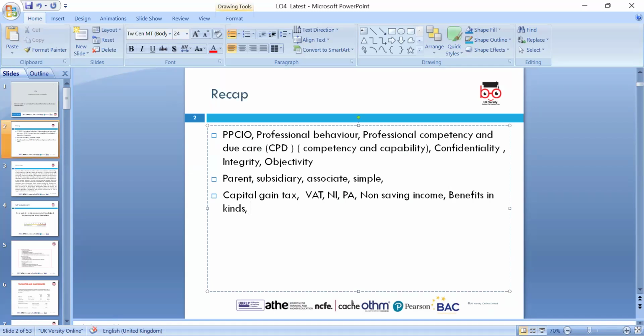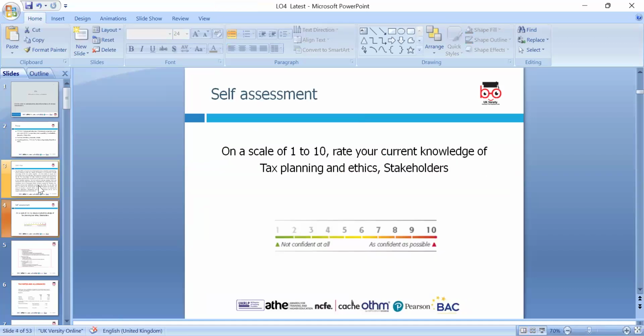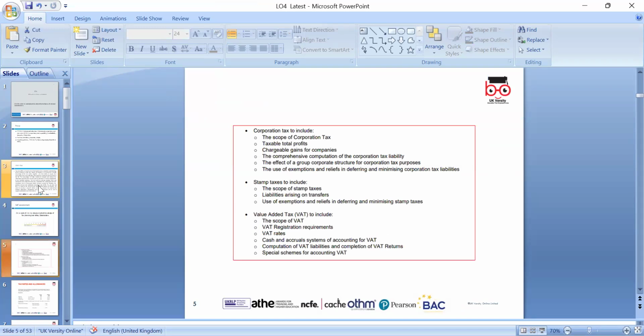We discussed those in the previous lesson, and today the focus will be more on stakeholders and tax planning, which is legal, of course. We can plan and advise clients, keeping in view the interests, because a stakeholder is anyone who has any interest in the business.